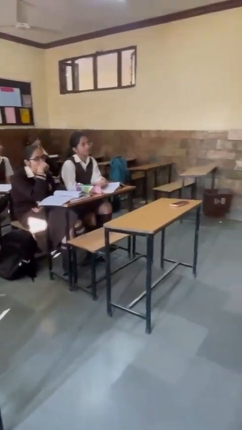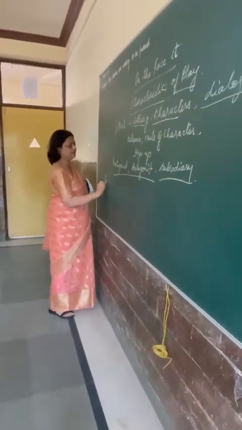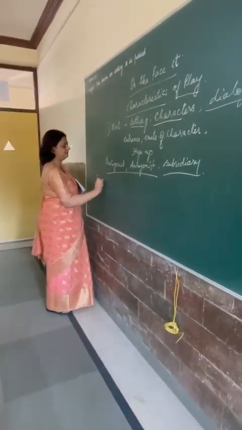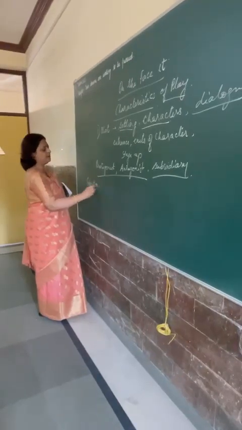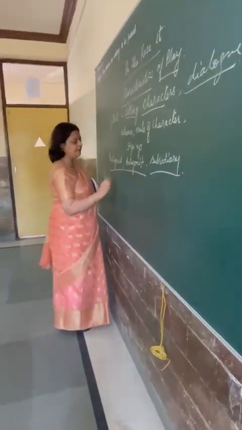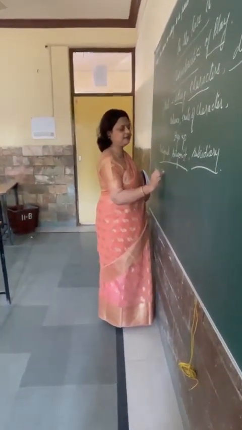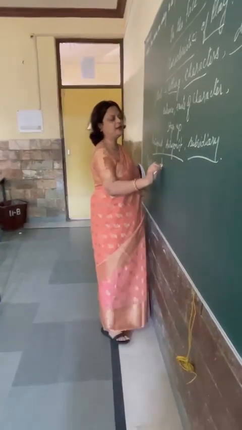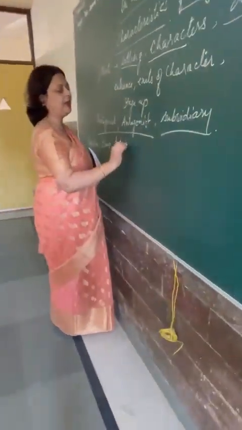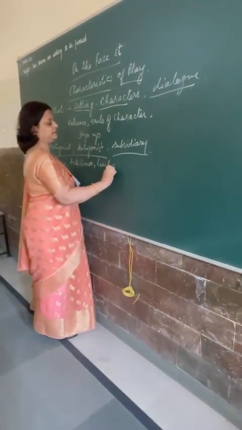In a play, how does the play actually proceed? First is the exposition. I will tell you what is exposition. Then is the building up, or we can call it climax, anticlimax, and the conclusion. Right?